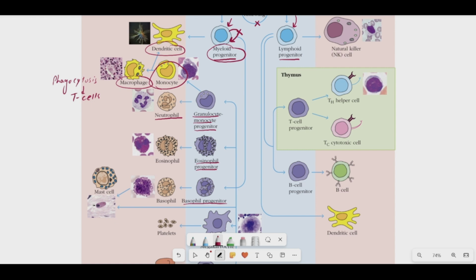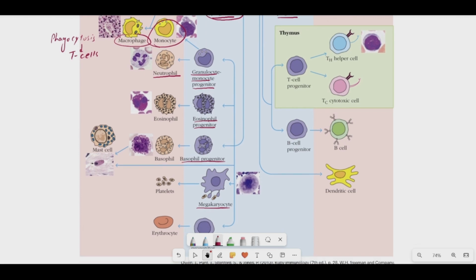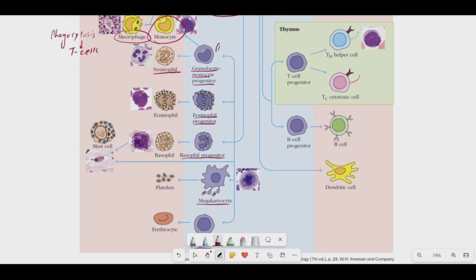So that is just a brief look into the functions, but the most important thing is to know into which particular cell types they undergo differentiation. I am going to repeat it: the myeloid progenitor cell will give rise to five other progenitor cells. Number 1, granulocyte monocyte progenitor. Number 2, eosinophil progenitor.